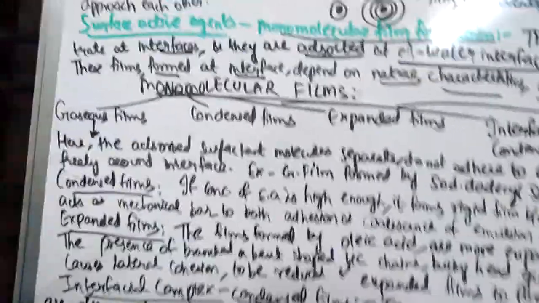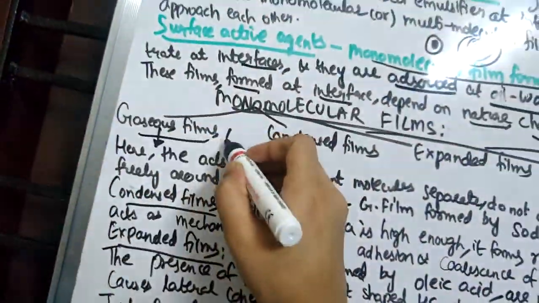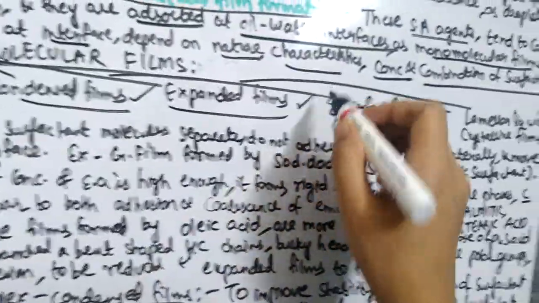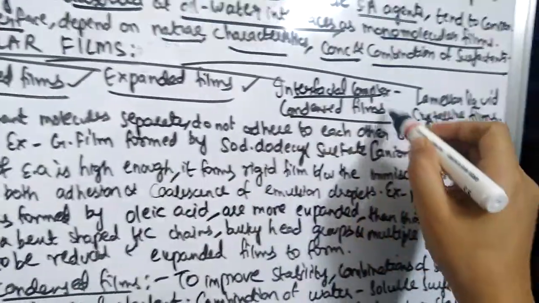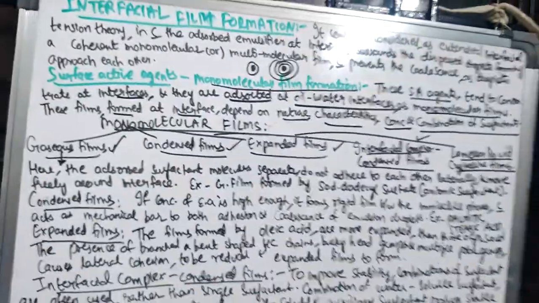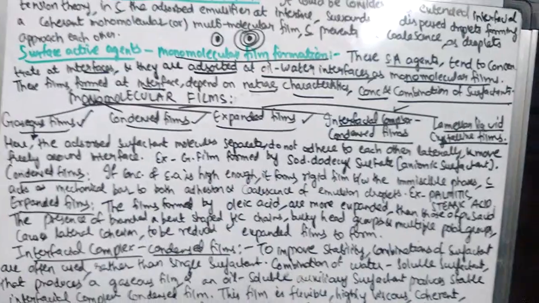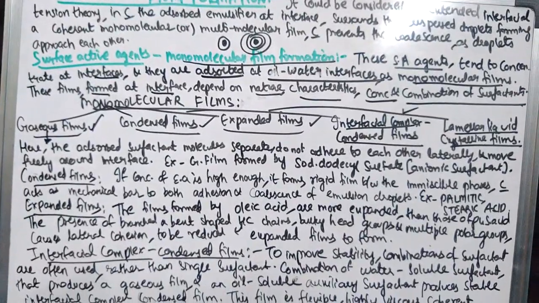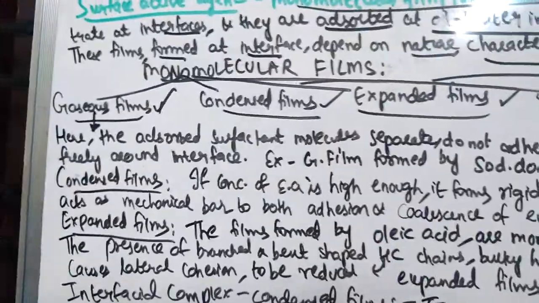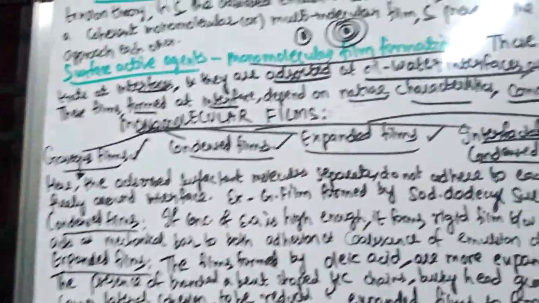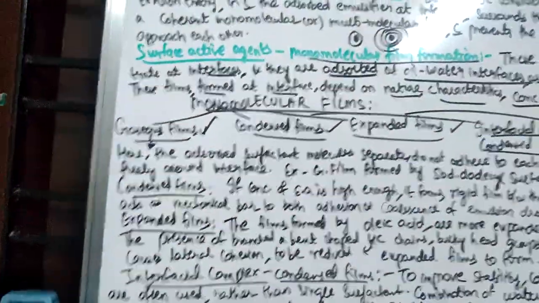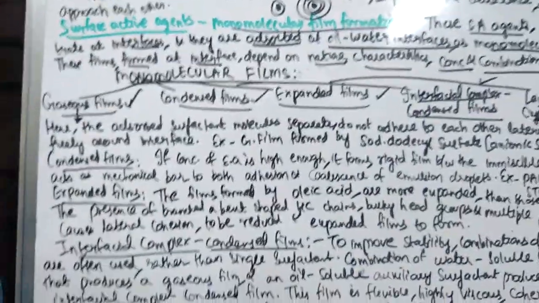So what are the various kinds of monomolecular films which can be formed? Gaseous films, condensed films, expanded films, interfacial complex condensed films, and lamellar liquid crystalline films. These are the five kinds of monomolecular films which may be formed by surface active agents. First, coming to gaseous films, I will tell you in detail about it. You can refer to the Lachman book for this. It is very easy to understand. After referring to the video, please go through Lachman.